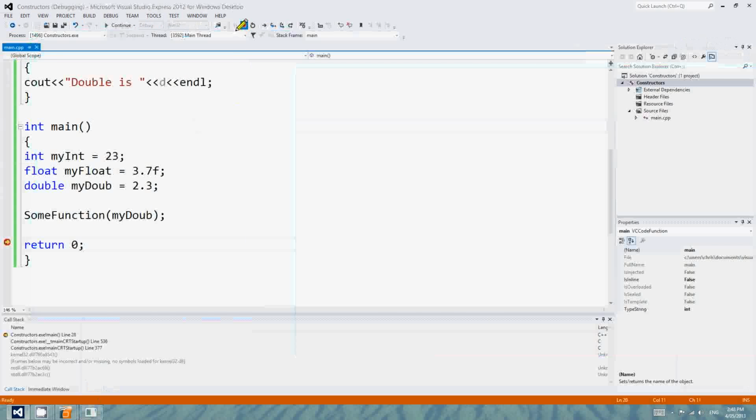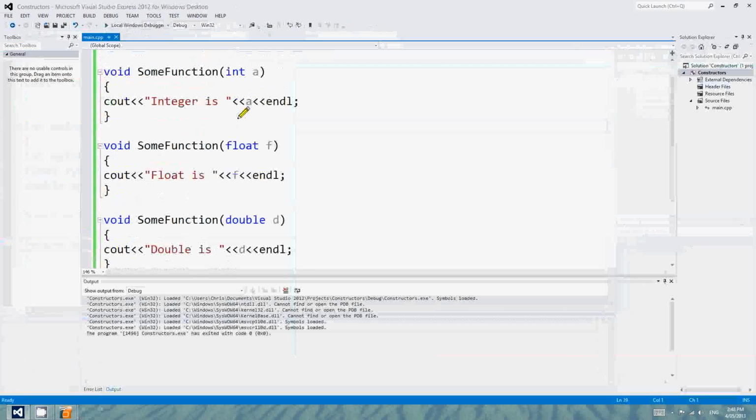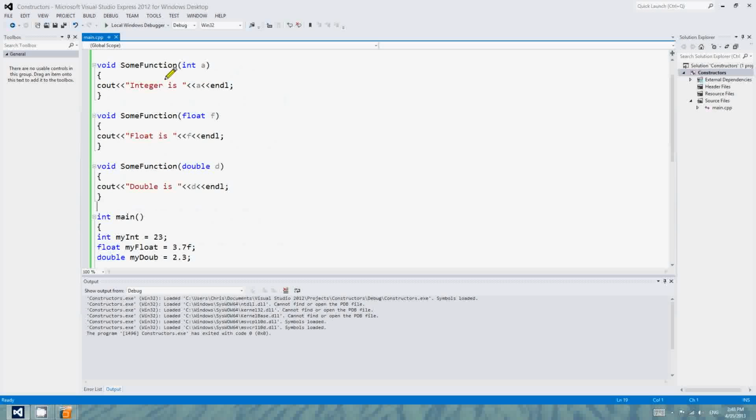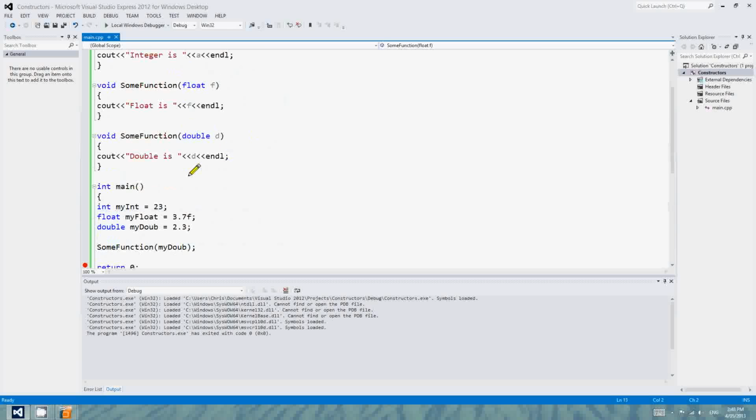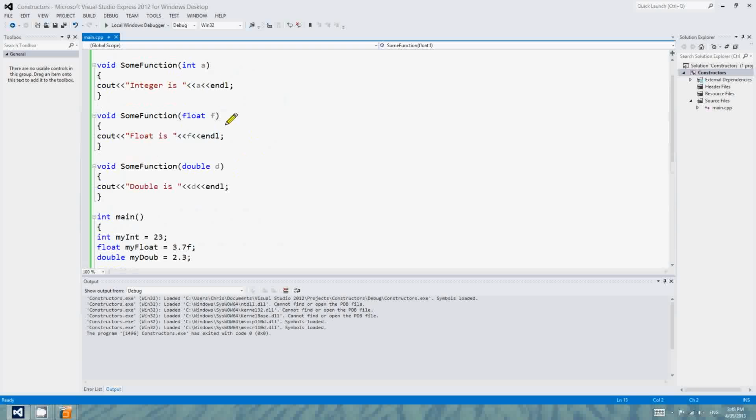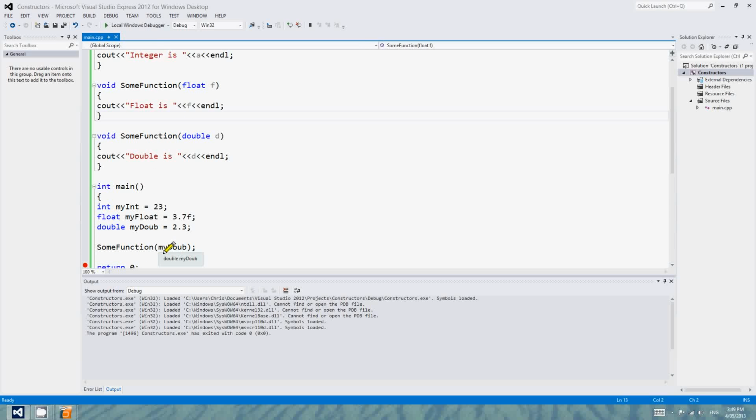So the important thing to know about function overloading is that you can have as many different functions as you want, so long as every single one of them has different parameter types. And you can have more than one parameter in there if you like. And if C++ can't tell which version of the function you mean, like when we passed the double a minute ago, it's going to complain and tell you that it's ambiguous and it can't figure it out.